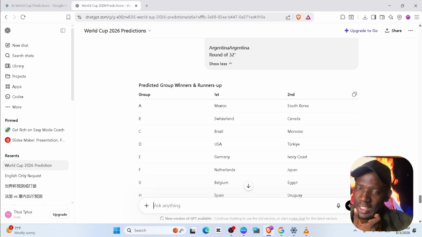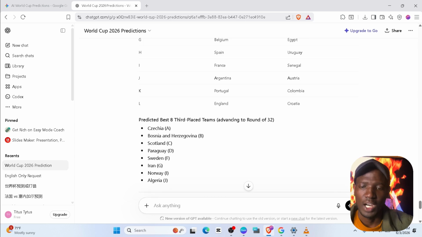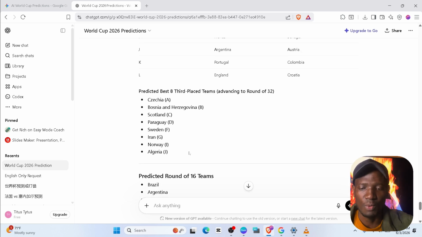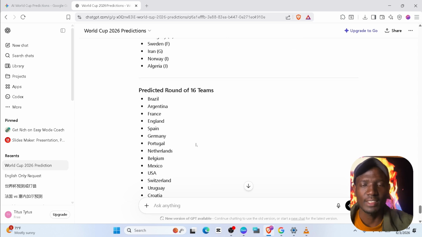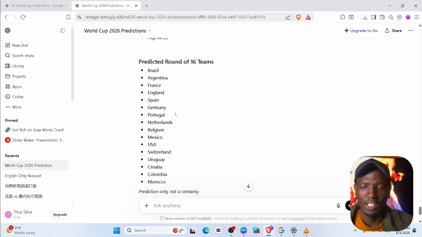After that, it finally gave me the predicted winners and runners-up. In Group A, we expect Mexico going through, but South Korea coming as runners-up. Then Switzerland, Canada, and so on. I'll not go much through that. Then it predicted the 8 best teams who will advance to join the 24 to make 32: Serbia, Bosnia, Scotland, Paraguay, Sweden, Iran, Norway, and Algeria. Then it gave me the round of 16 teams, including Brazil and Argentina. So according to AI, these are the teams that will qualify for the round of 16.